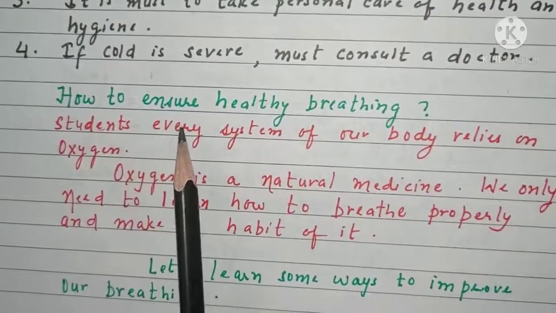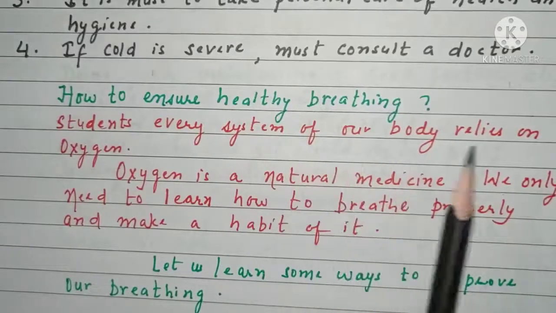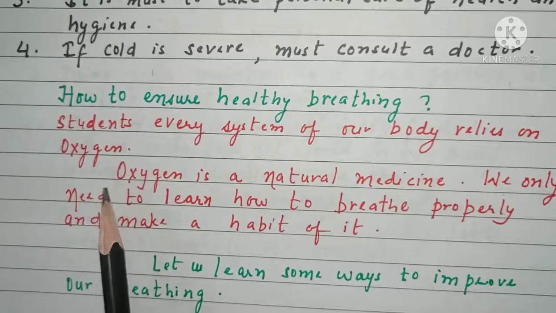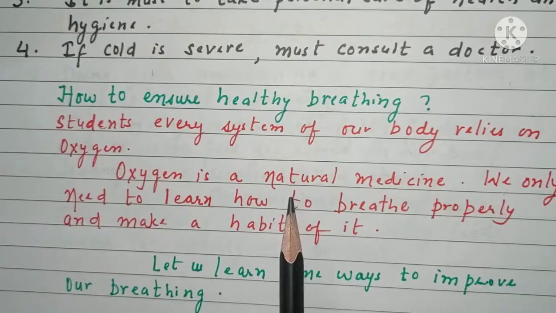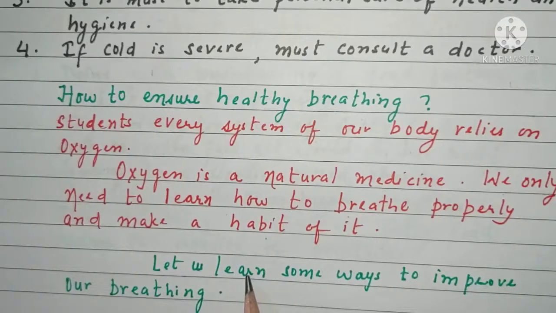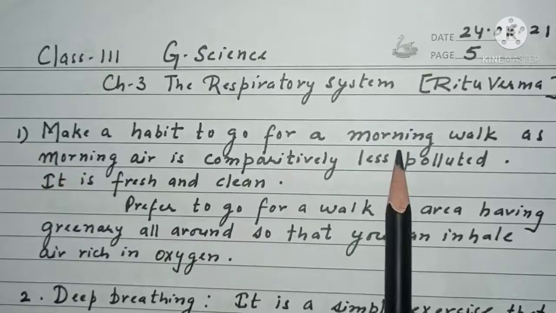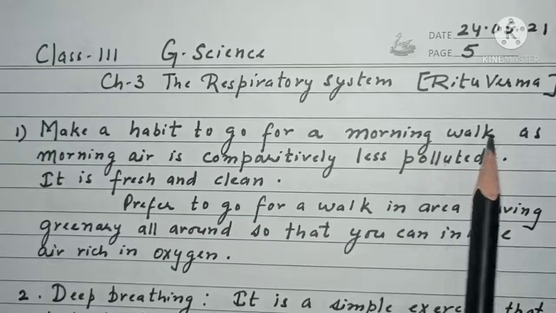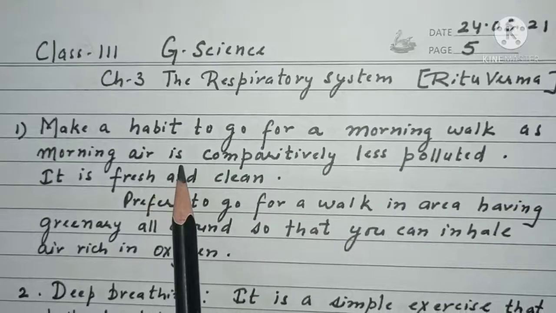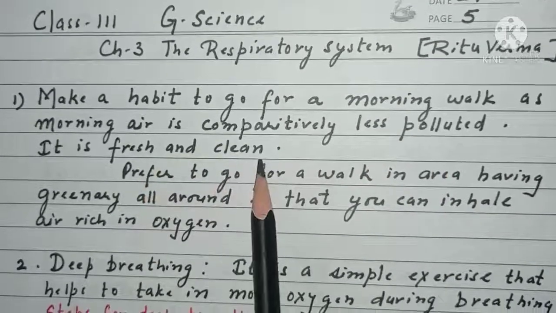Now children, how to ensure healthy breathing? See, every system of our body relies on oxygen. Oxygen is a natural medicine. We only need to learn how to breathe properly and make a habit of it. So let me tell you some ways to improve our breathing. Make a habit to go for a morning walk. Why morning walk? As morning air is comparatively less polluted. It is fresh and clean.